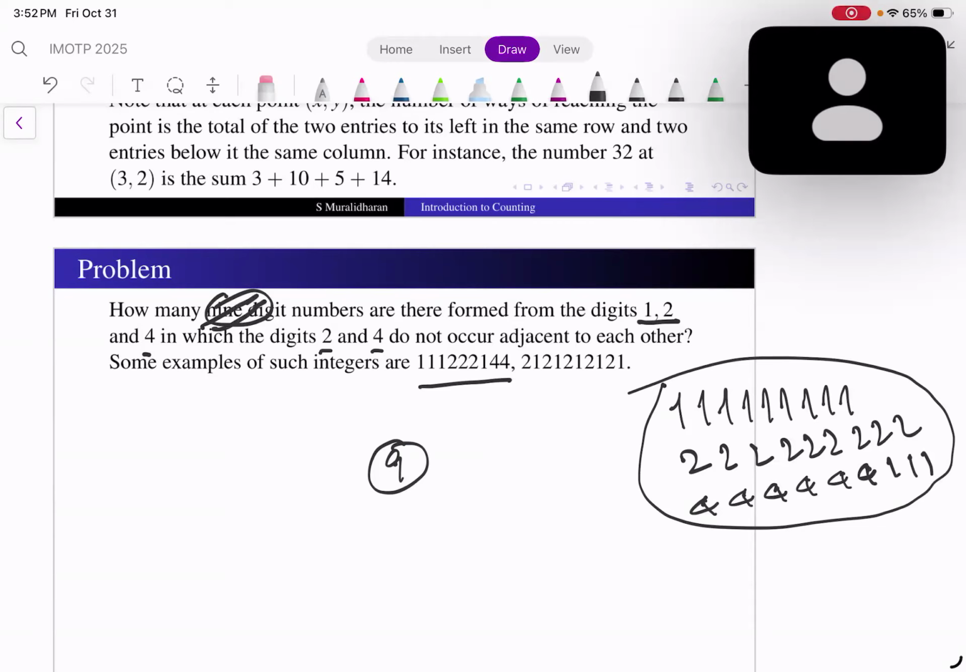This 9-digit looks a bit long. So let us say how many 3-digit numbers will be there? Or how many 1-digit numbers are there? The number of one-digit numbers will be 3. How many 2-digit numbers are there? Sir, 87? I want to use only 1, 2, and 4.